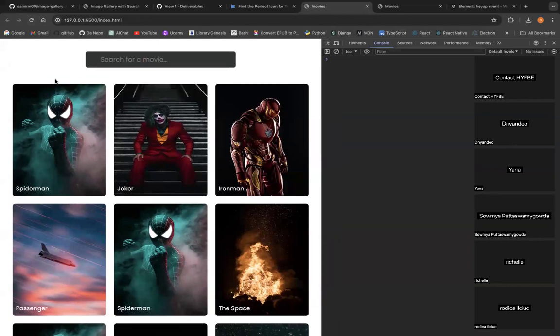I don't care if the user inputs uppercase or lowercase. I need to find a solution to take the user input and convert it to lowercase. And when I convert it to lowercase, it doesn't matter if the user typed lowercase or uppercase. Also, the title of my movies, I need to convert all of them to lowercase.